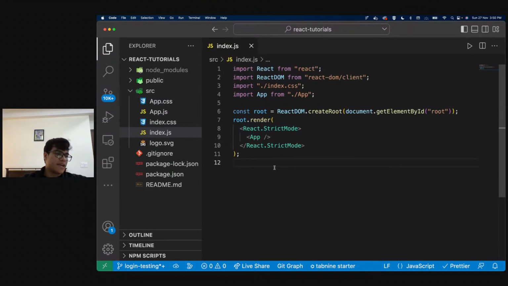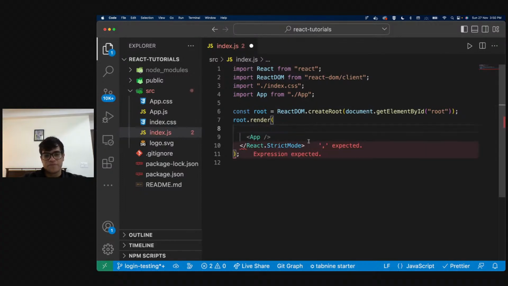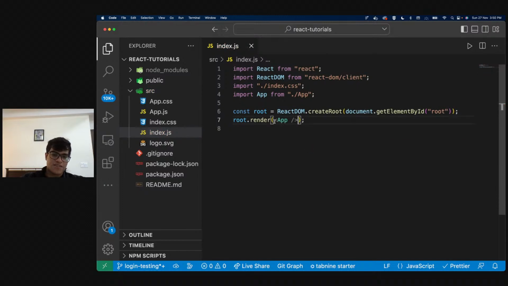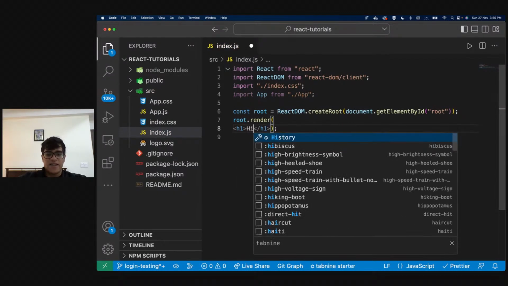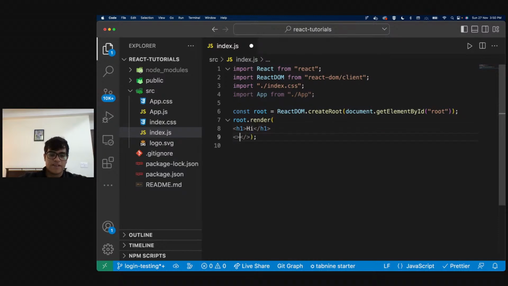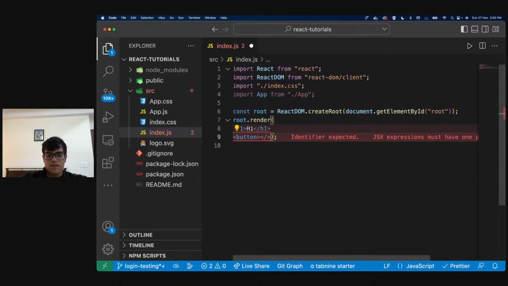Yeah, it will take some time to get all the packages. Div tag is not mandatory. It is basically the way we are wrapping it. Something about React is, let's say inside this function, if I want to write h1 and say hi, and if I want to write a button, and I do this, it won't let me save it.